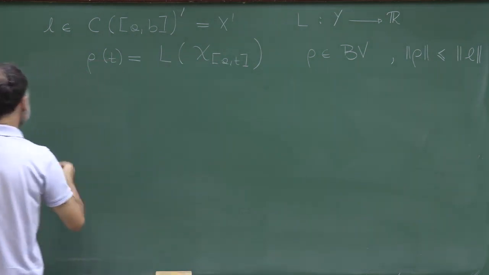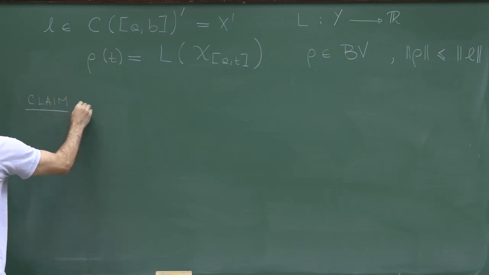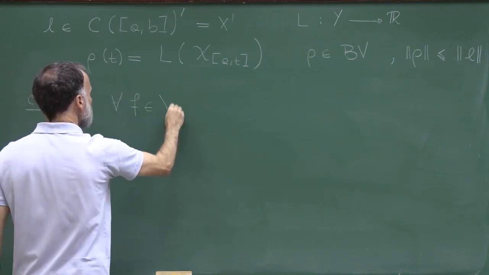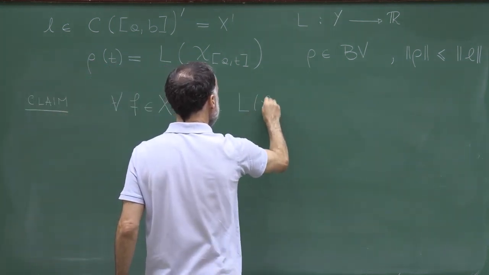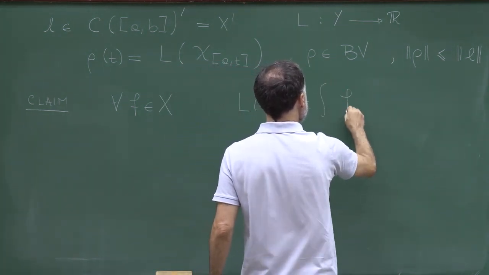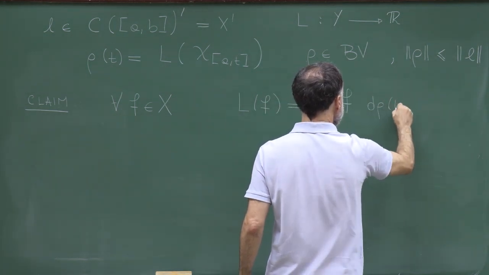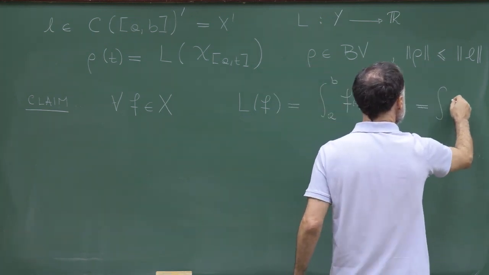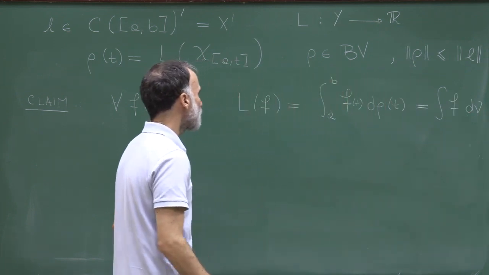So now what I claim is that for any function in X, which means for any continuous function, L of f is equal to the integral of f from a to b with respect to d rho, or which is the same, with respect to, as I said, the finite signed measure associated to rho.